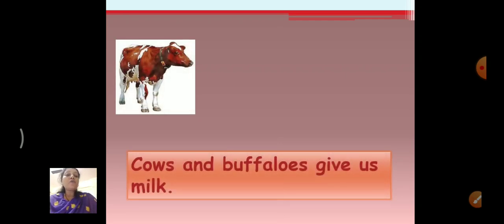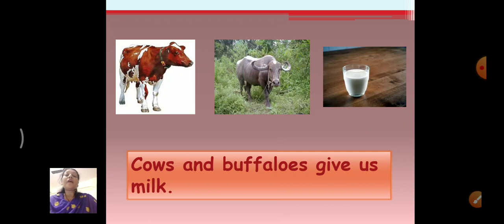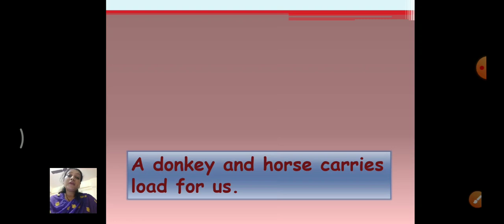Who is the next domestic animal? Oh, here is a cow. Cows and buffaloes give us milk. The white one is a cow and this blackish grayish one is a buffalo. And what do they give us? They give us milk. And you know what they eat? They eat grass. Okay, even goats eat grass. Hens eat grains. They all live in a farm. And the house of a cow is called a shed, right? You know this, right? We have studied this.